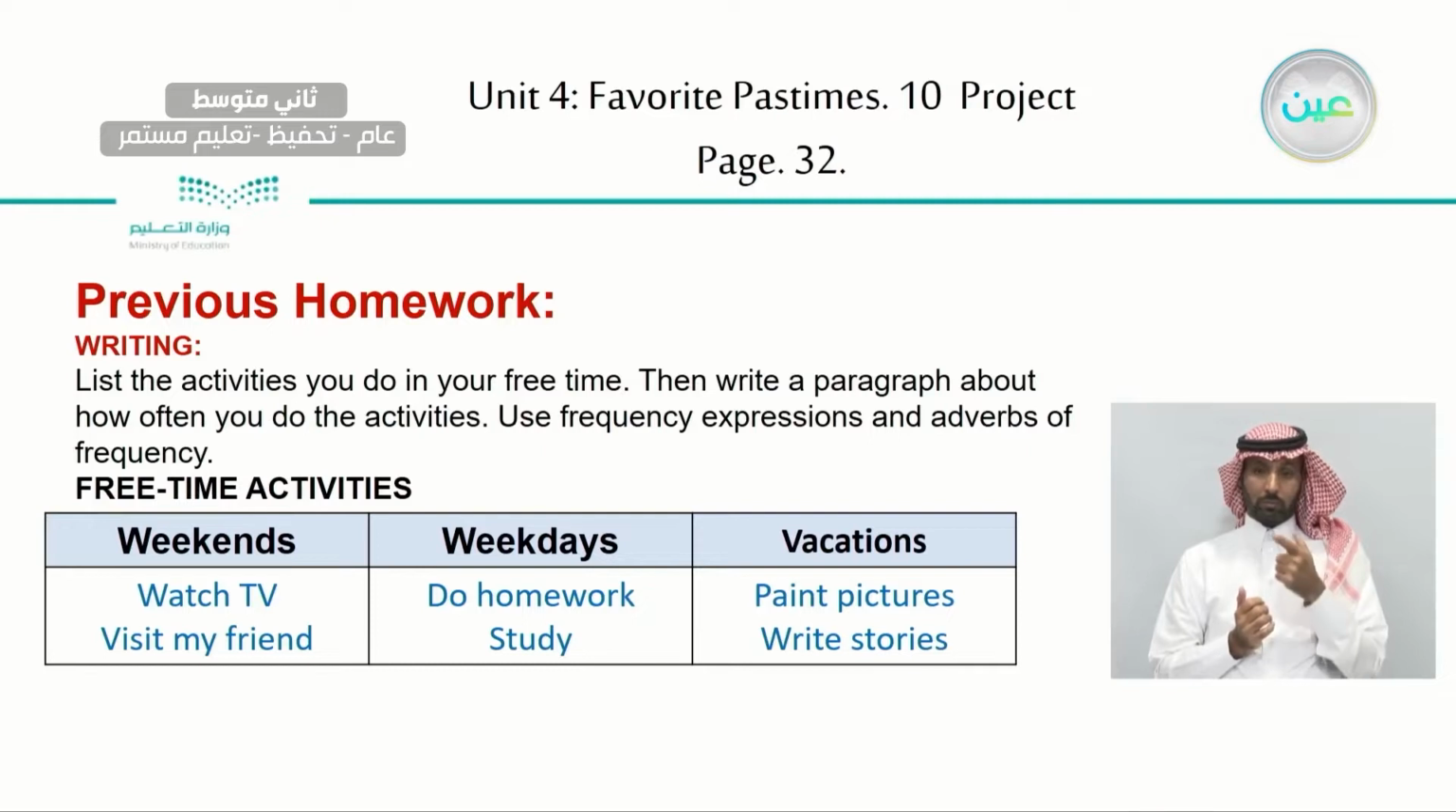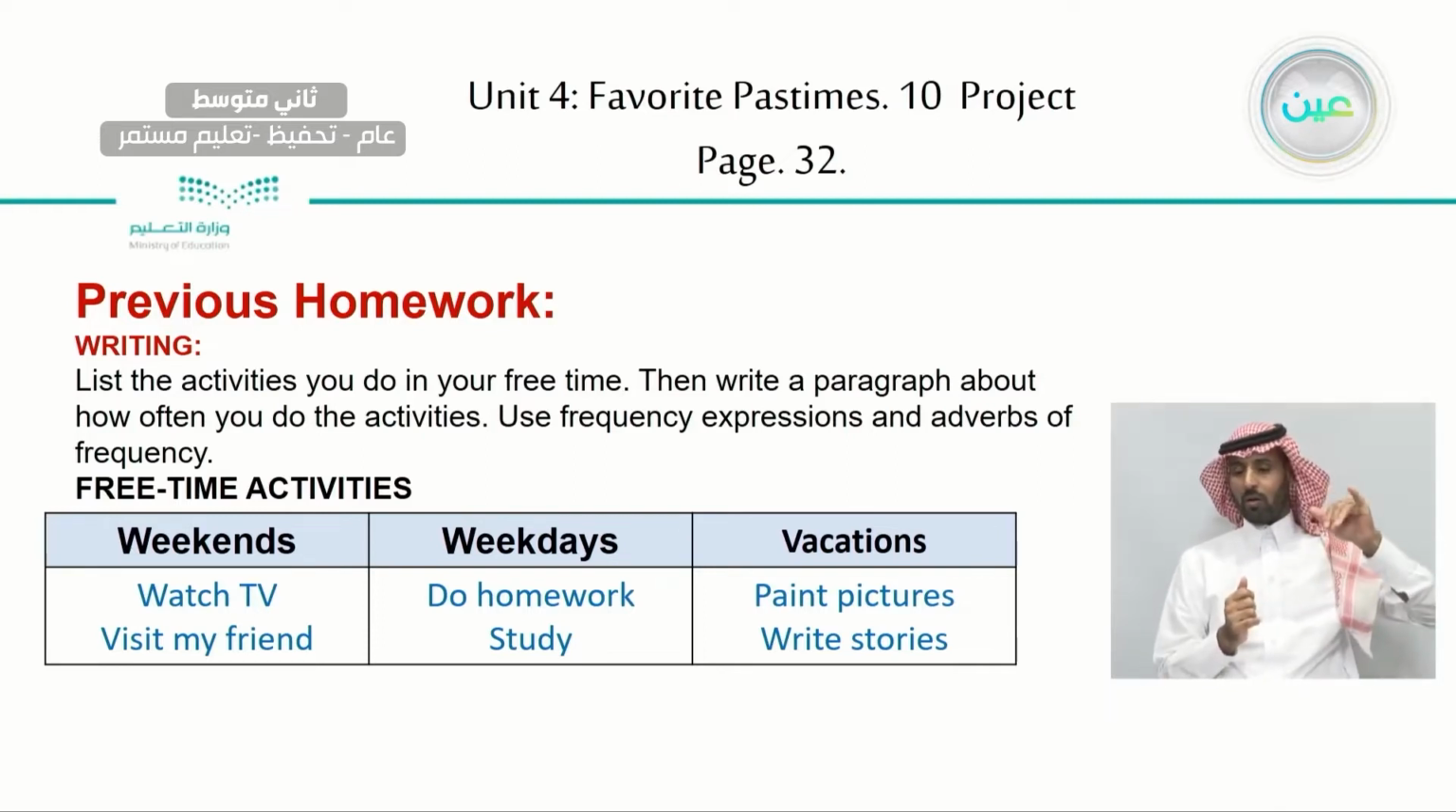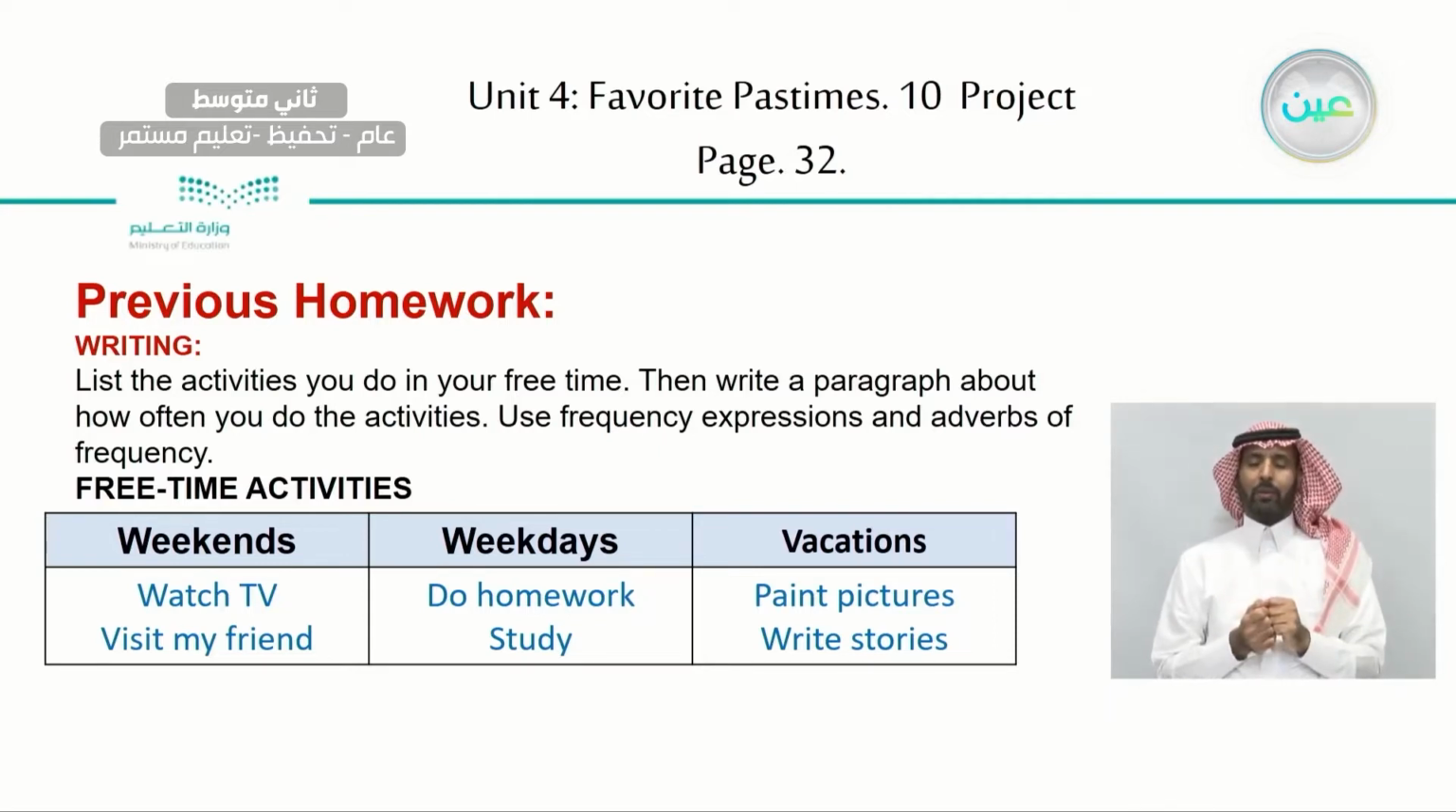So you were asked to list activities you do in your free time, then write a paragraph about how often do you do these activities. You have to use frequency expressions. Do you remember the frequency expressions like usually, often, and adverbs of frequency? So this is the chart, and here I divide the chart into 3 parts: things you do on weekends, things you do in weekdays, and things you do in vacations.